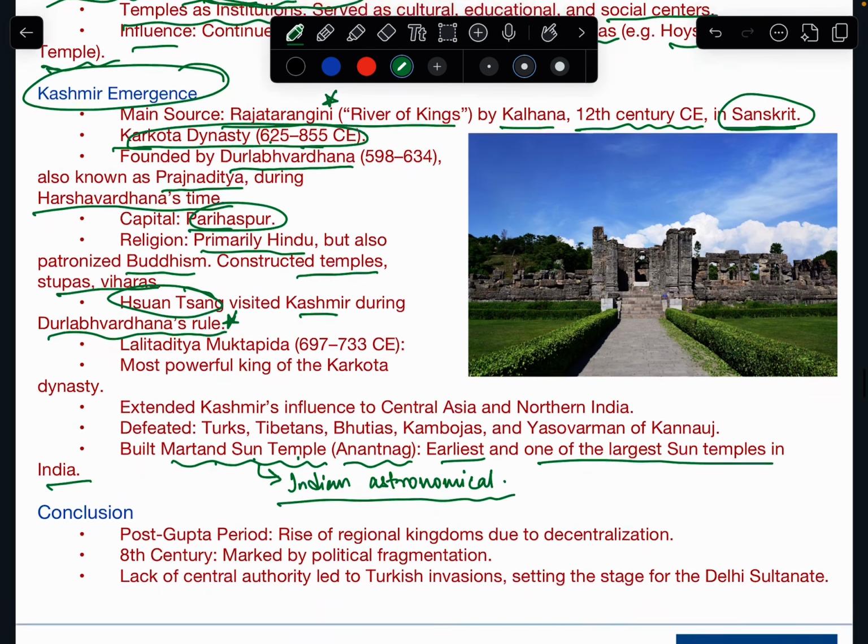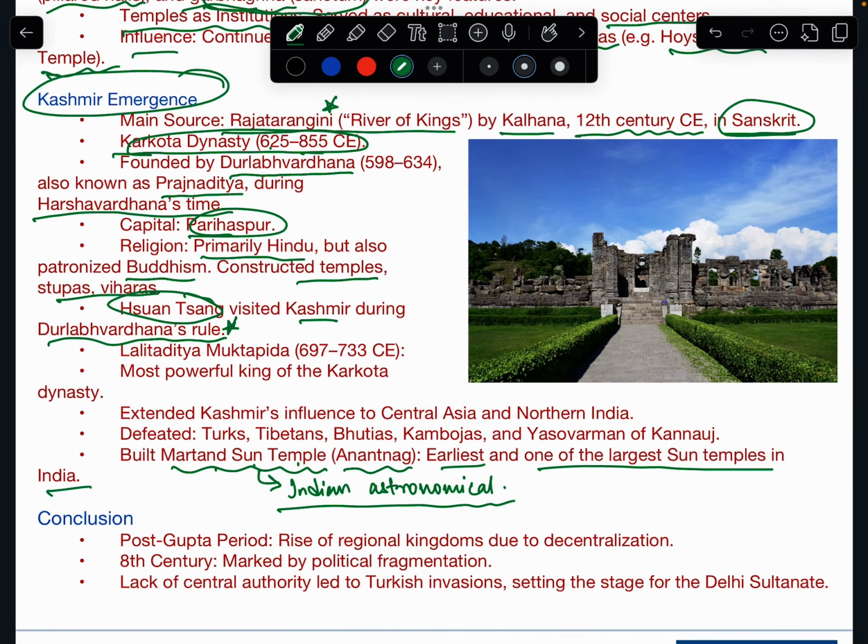So guys, we have come to the end of this video. In conclusion, we see that the early medieval period or the post-Gupta period was marked by the rise of regional kingdoms, mainly Rajputs. We have seen Palas, Rashtrakutas, Pratiharas, Solankis, and rulers in Kashmir. So the rise of regional kingdoms was due to decentralization, because the central power of the Guptas and Harsha gradually weakened. The 8th century was marked by political fragmentation. Many small kingdoms came into the picture.